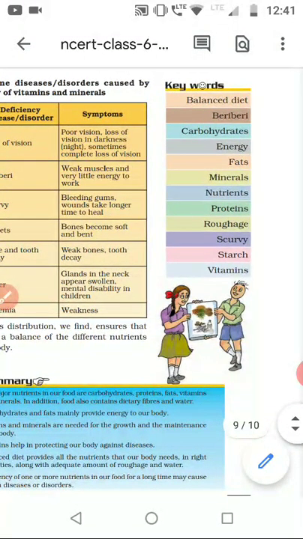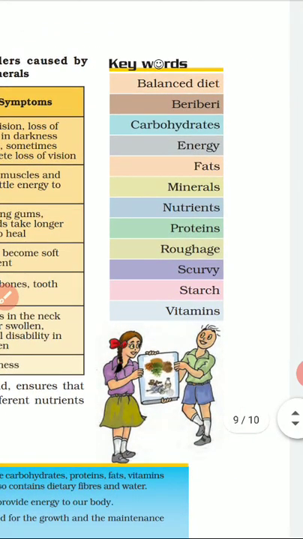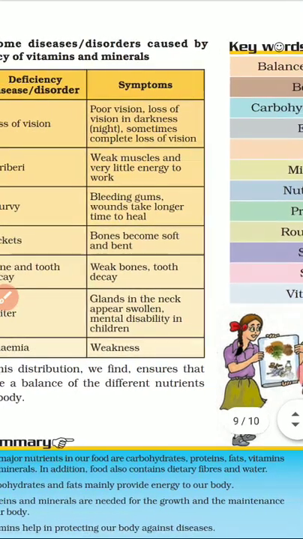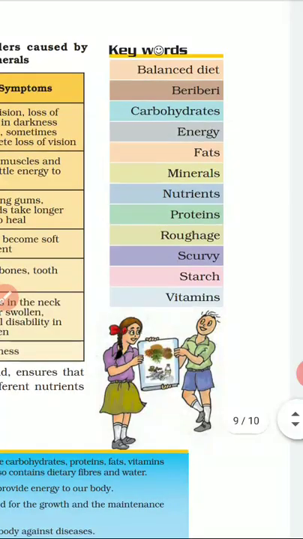So let's move further. Here are the keywords. The balanced diet: the diet in which all the nutrients are present in a proper amount, that is carbohydrates, proteins, fats, vitamins, minerals, water and roughages, all in balanced proportion. Beriberi is a disease condition in which there is a deficiency of vitamin B1.